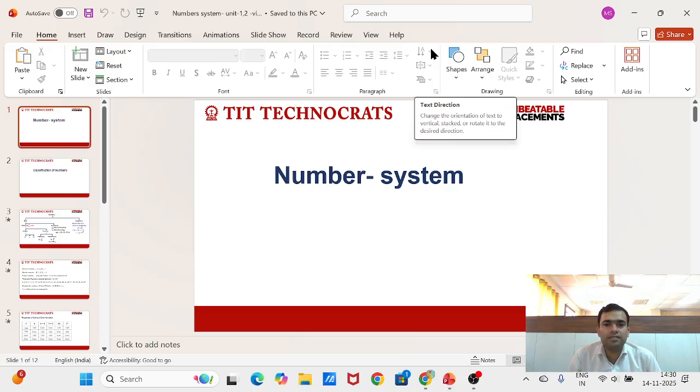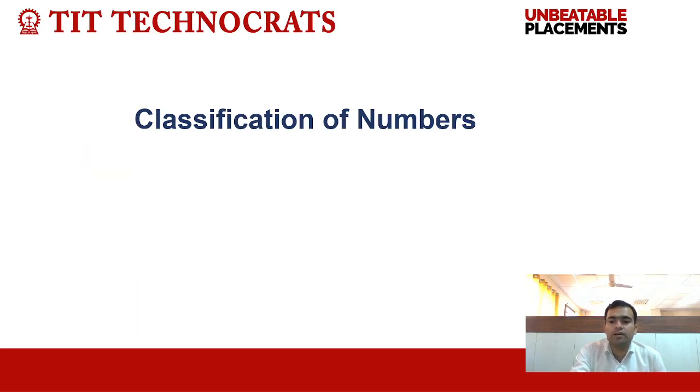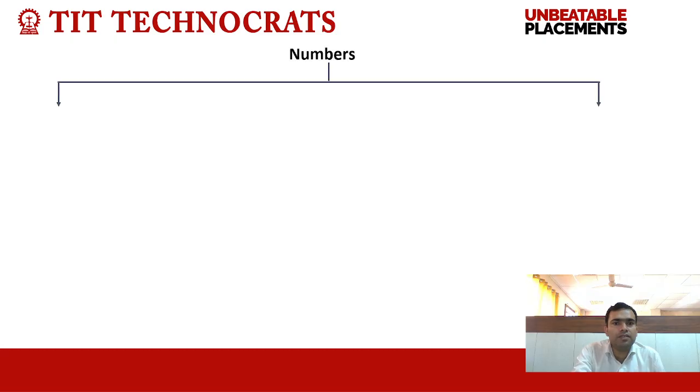Today we will discuss a topic that is number system, right? So first of all, we will discuss classification of numbers. What are numbers? Numbers are basically a collection of digits. If we divide numbers broadly, we can divide them into two parts: real numbers and imaginary numbers.